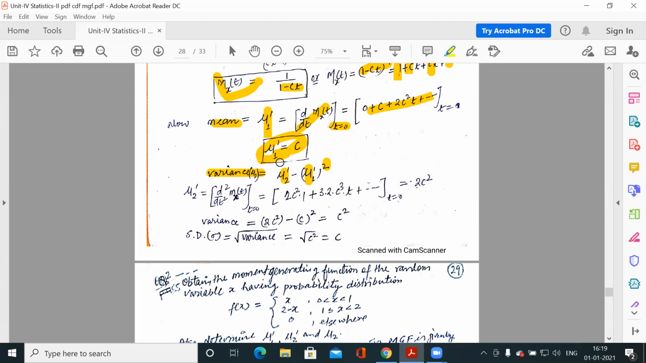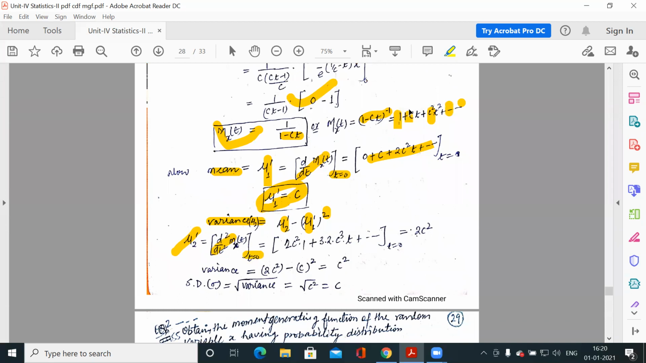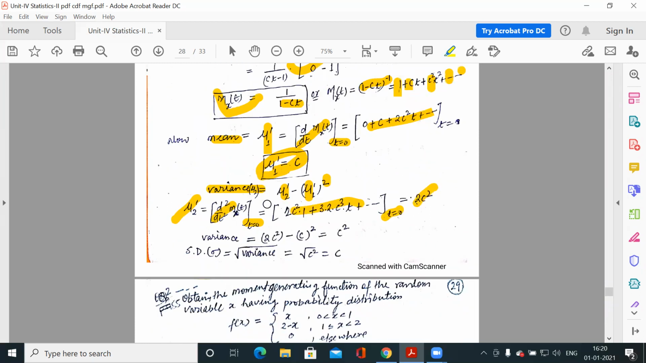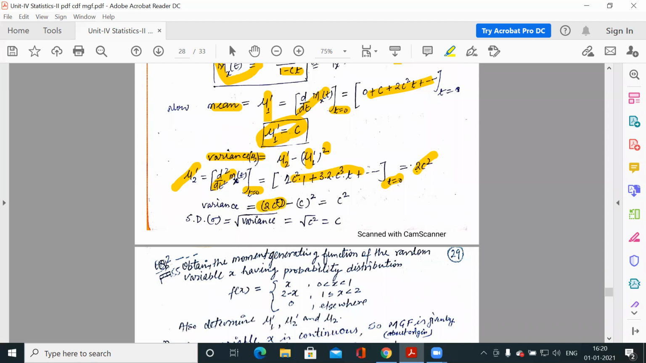You have now the value of mu1 dash; now mu2 dash. So how to find mu2 dash? Mu2 dash is the double differentiation of the moment generating function at t equal to 0. So differentiate it with respect to t two times, apply t equal to 0, and you will get 2c square. So now the variance: mu2 dash is 2c square and mu1 dash is c, so mu1 dash square is c square. So the variance is c square. So what is the standard deviation?